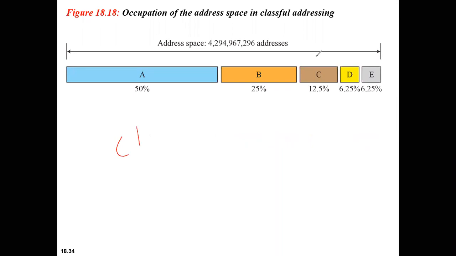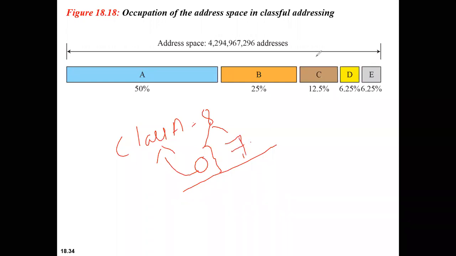So class A has 8 bits. Out of these 8 bits, the first bit identifies which class the address belongs to. If you see any address, the first bit represents whether it belongs to class A or not, which is represented by 0 for class A. Remaining is how much? Remaining is 7 bits. So the 7 bits are only used for the network identifier, the unique address, correct? So this means how many networks can you use?